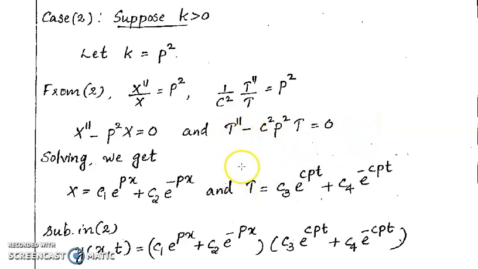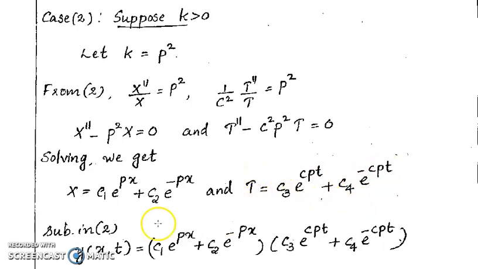Then we can write this as capital D square minus c square p square into T equal to 0. So the auxiliary equation is m square minus c square p square equal to 0. On solving the auxiliary equation, m square equal to c square p square. That is, the roots of the auxiliary equation are cp and minus cp. Then by the method of complementary function, we can write capital T equal to c3 e raised to cpt plus c4 e raised to minus cpt.